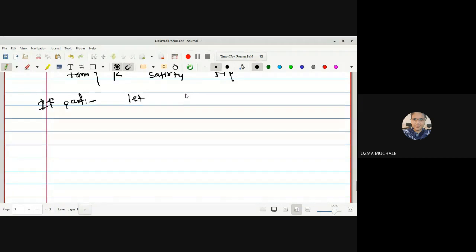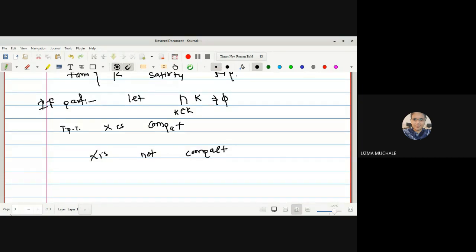Let us suppose that the intersection of arbitrary members from family K is non-empty. In the second part, we have to assume this, because in the first part we have proved that the arbitrary intersection of elements from family K is non-empty. Now this is our assumption. What is our aim? We have to prove that X is compact. So let us again assume the contradiction. Assume that X is not compact.